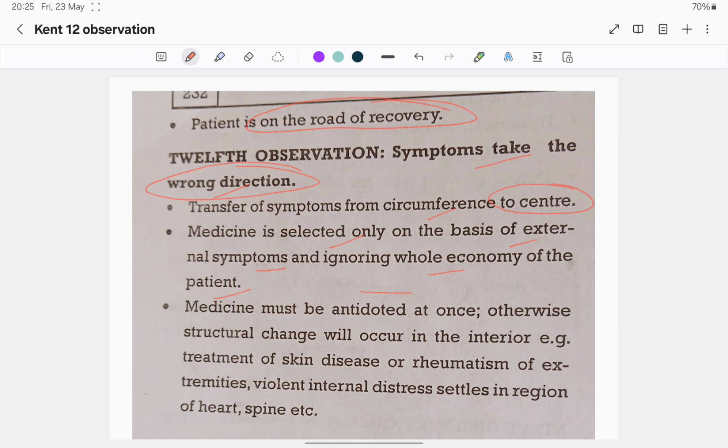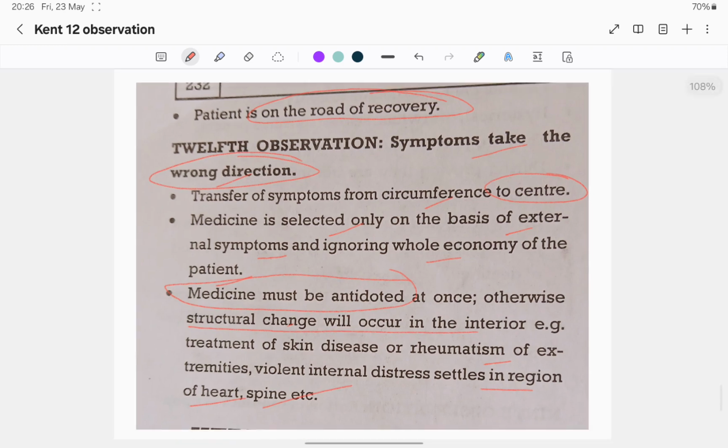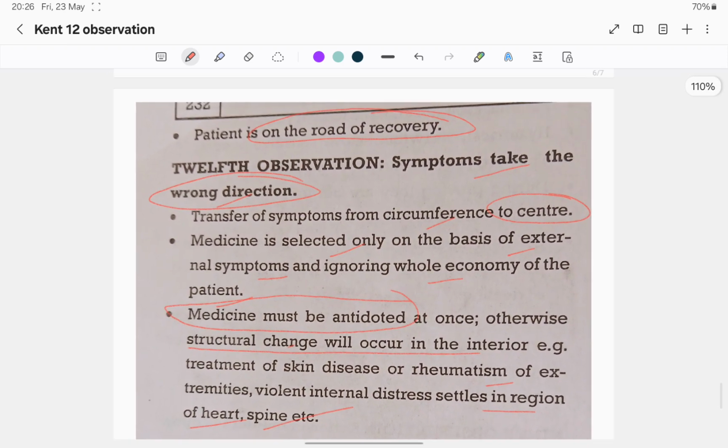The medicine must be antidoted. At that time we have to antidote the medicine, otherwise a structural change will occur in the interior, meaning pathology will develop. Example: treatment of skin disease or rheumatism of the extremities, then violent internal distress settles in the region of the heart and spine, etc. So, that is all about the 12th observation. The medicine must be antidoted in the first observation and the 12th observation.